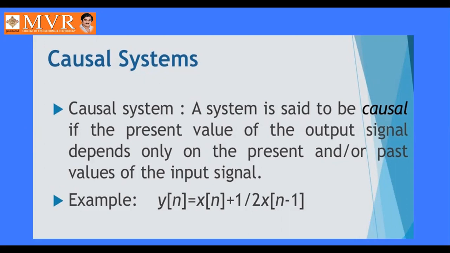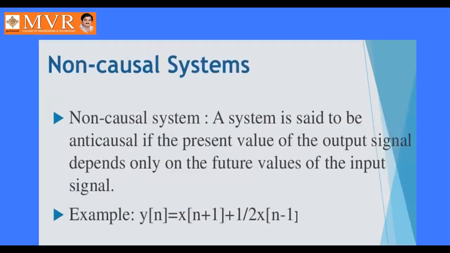For example, y of n is x of n plus half of x of n minus 1. x of n is the present value of the input, and x of n minus 1 is the past value of the input. So that is called a causal system. The output depends upon the present and past values of the input. This is a causal system.